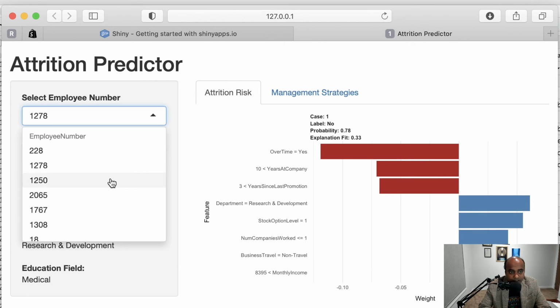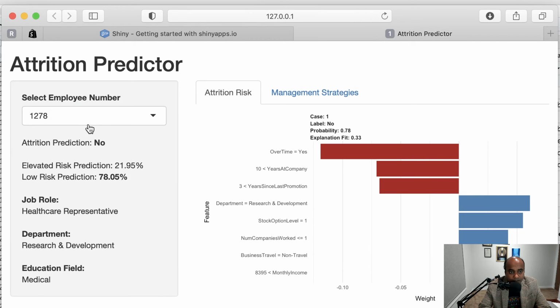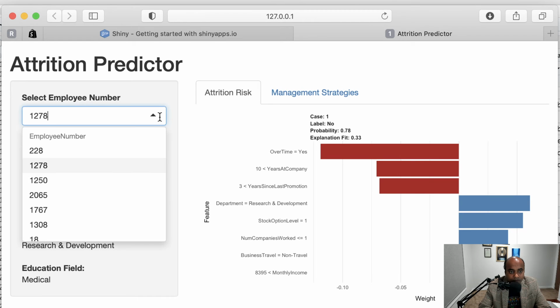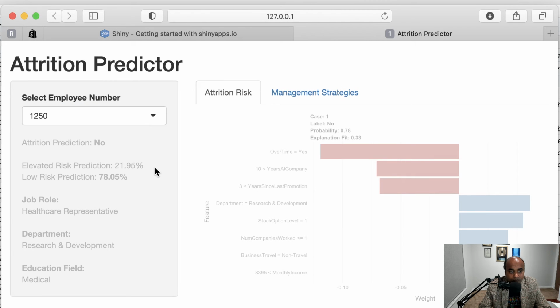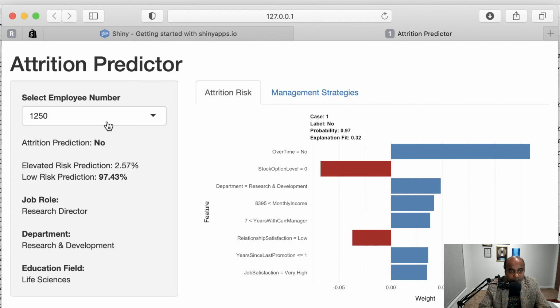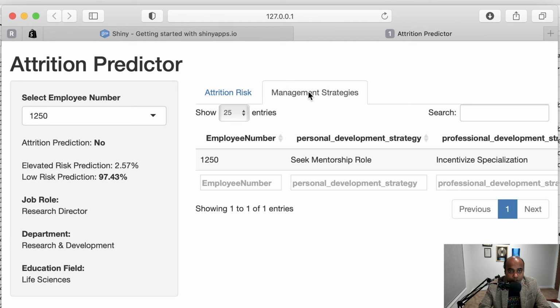Let's see, we'll go into another employee. Okay, so for the next employee, it also predicted, but this time it predicted even higher, 97%, that this person is not going to leave. Okay, so I forgot to show you the management strategies.